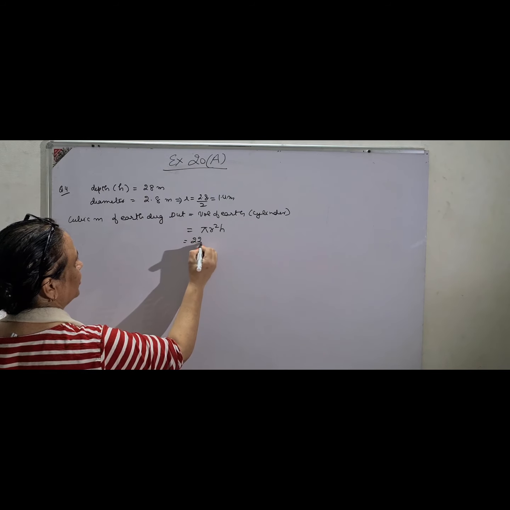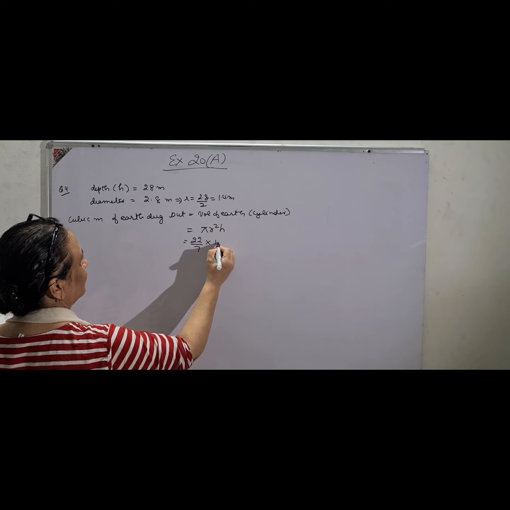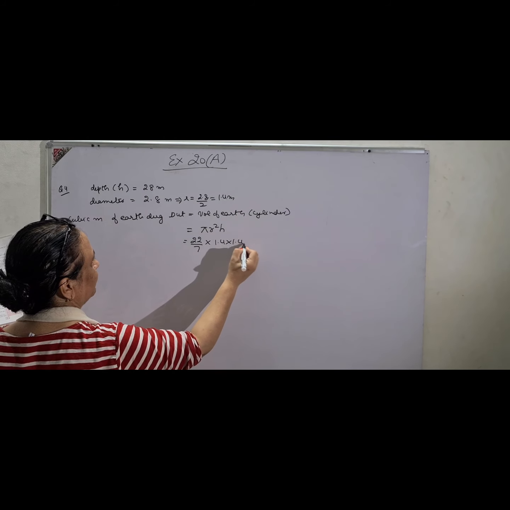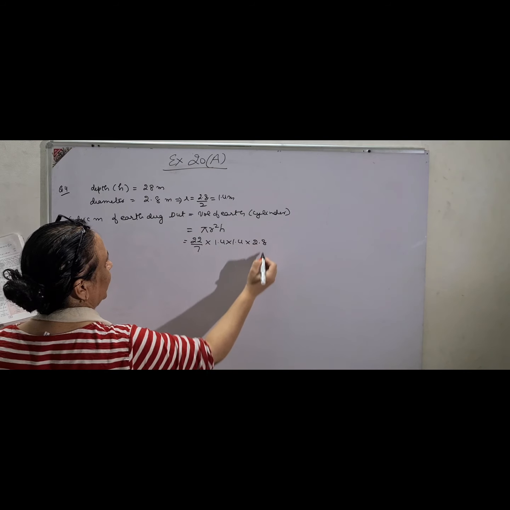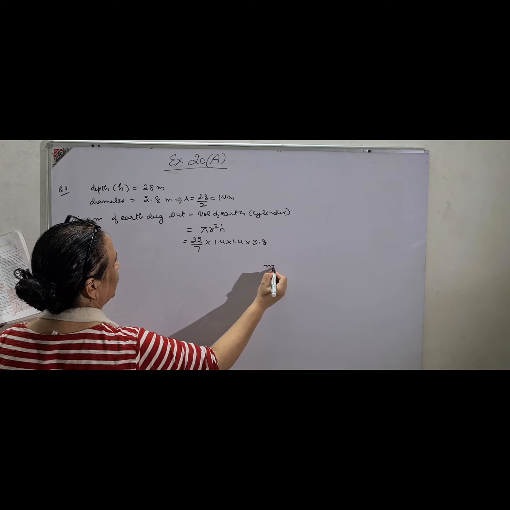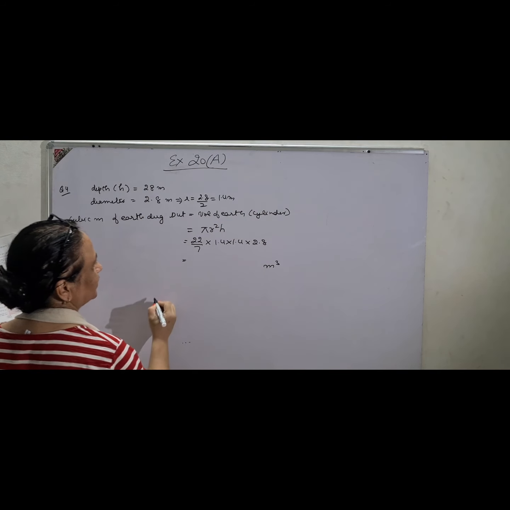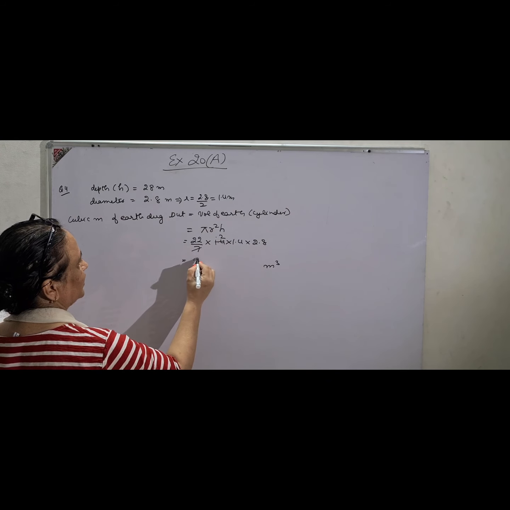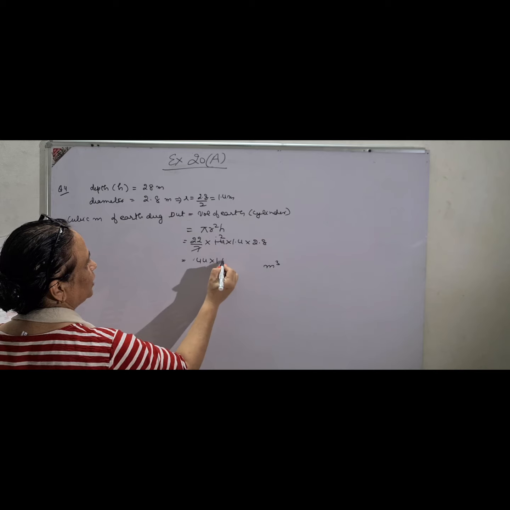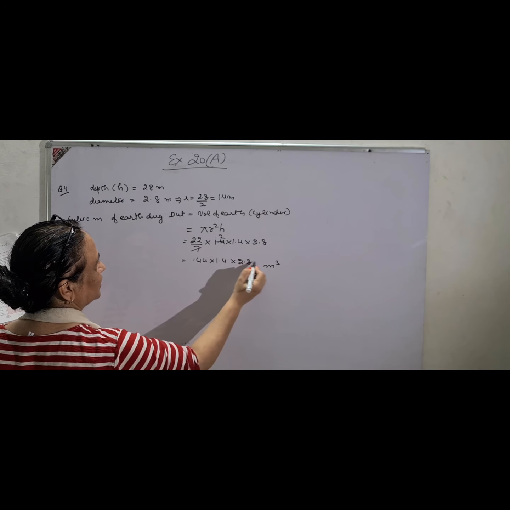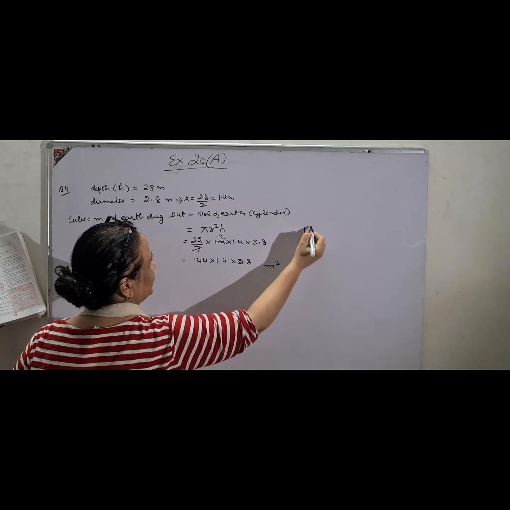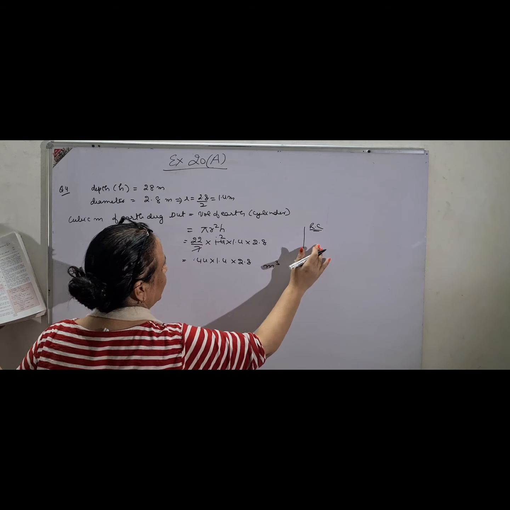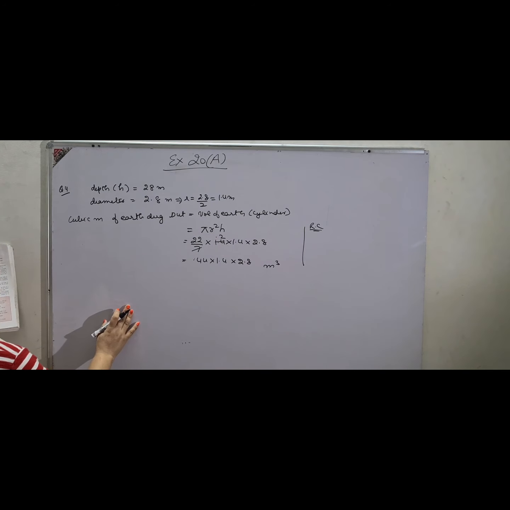So 22 upon 7 into 1.4 into 1.4 into 28. And please don't forget the units. So you know what units to be written. Multiply it and that is your required answer. Please show all the calculations in the rough column as they carry marks, so you have to show the calculation.